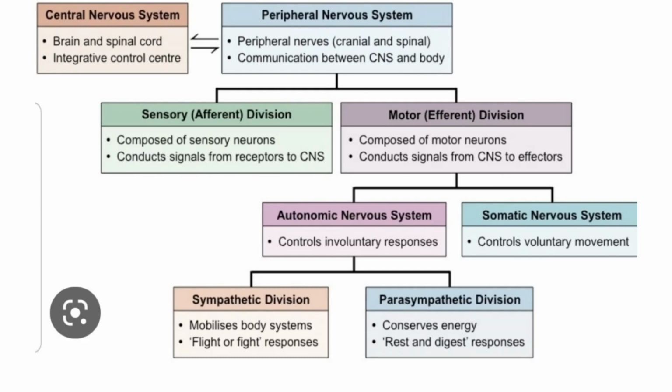The peripheral nervous system can then be divided into the sensory division or the afferent division and the motor or efferent division. The sensory division is made up of sensory neurons that collect raw facts from the external environment to the central nervous system, and the motor division is made up of motor neurons that send feedback to the organs concerned. The motor division can then be broken down into the autonomic nervous system and the somatic nervous system.